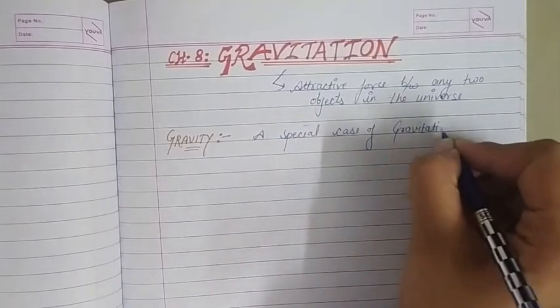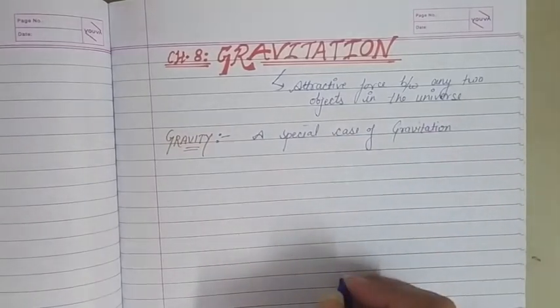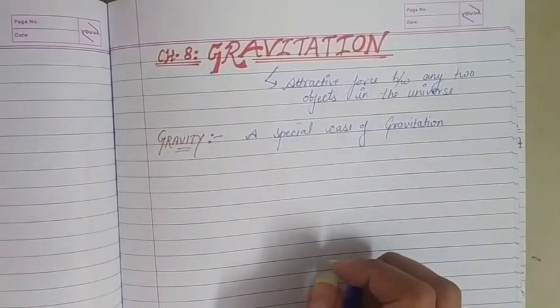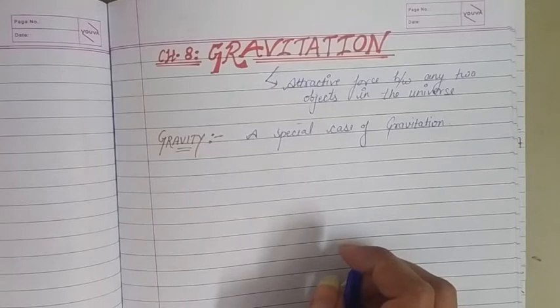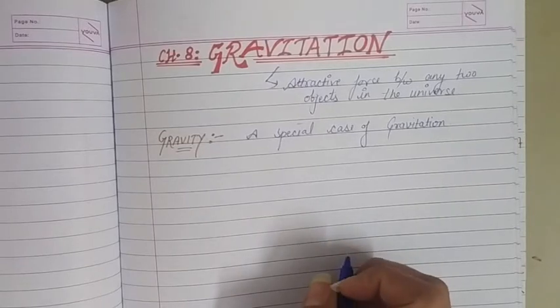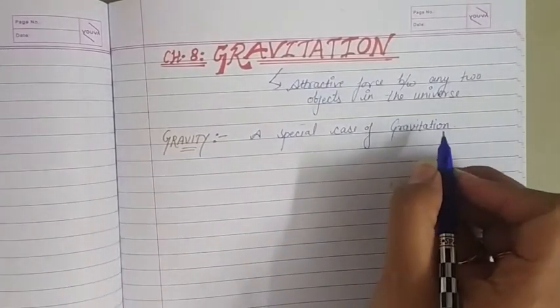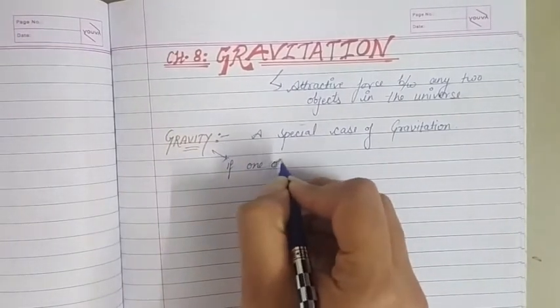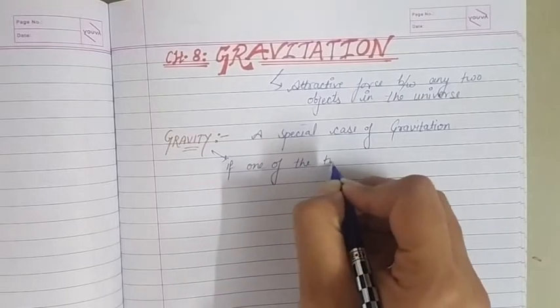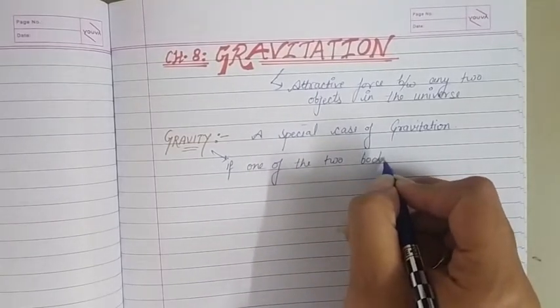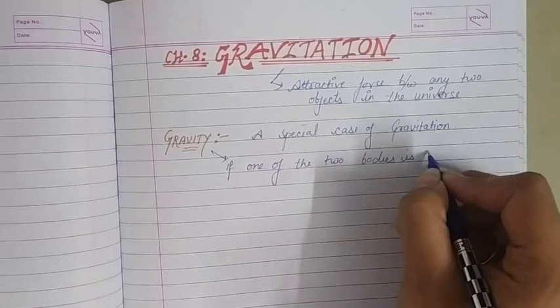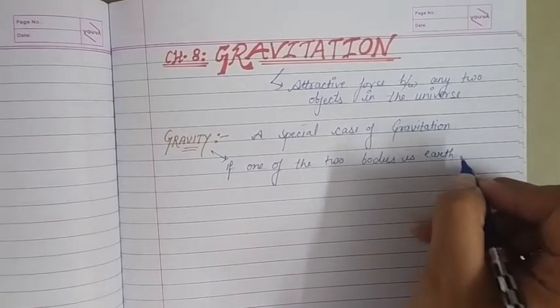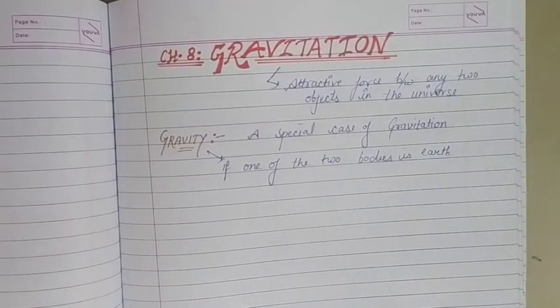or attractive force because of earth, means one of the two bodies that are attracting each other is earth. So this is a special case of gravitation. If one of the two bodies is earth, then the gravitation because of the earth is called gravity.